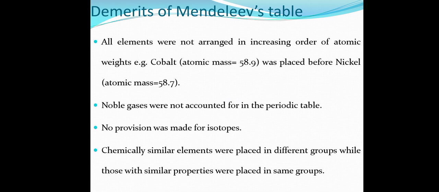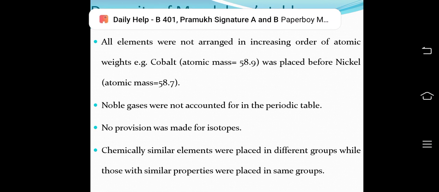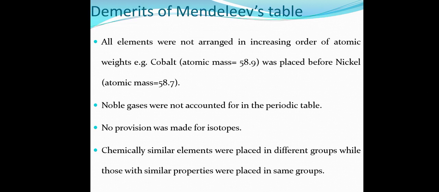Demerits of Mendeleev's table. All elements were not arranged in increasing order of atomic weights. Example, cobalt, atomic mass 58.9, was placed before nickel, atomic mass 58.7. Noble gases were not accounted for in the periodic table. No provision made for isotopes. Chemically dissimilar elements were placed in the same group, while those with similar properties were placed in different groups.